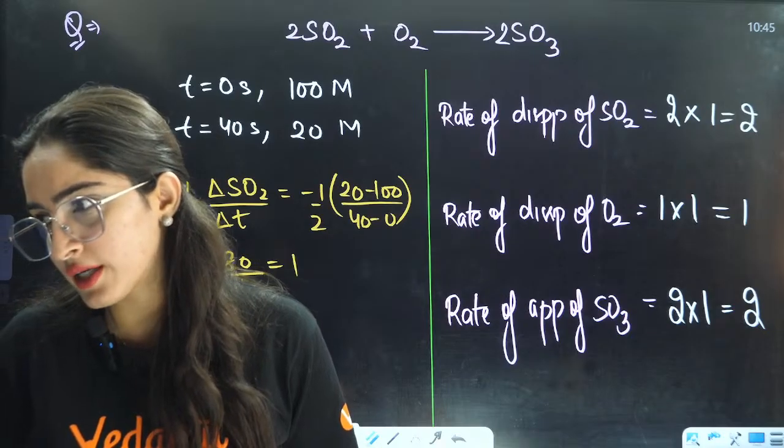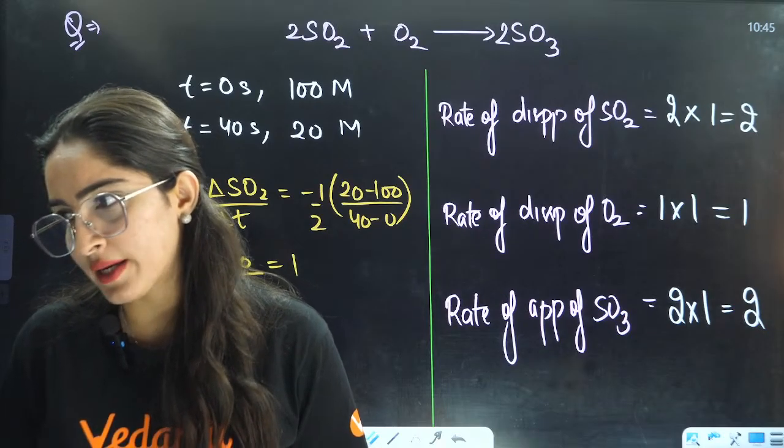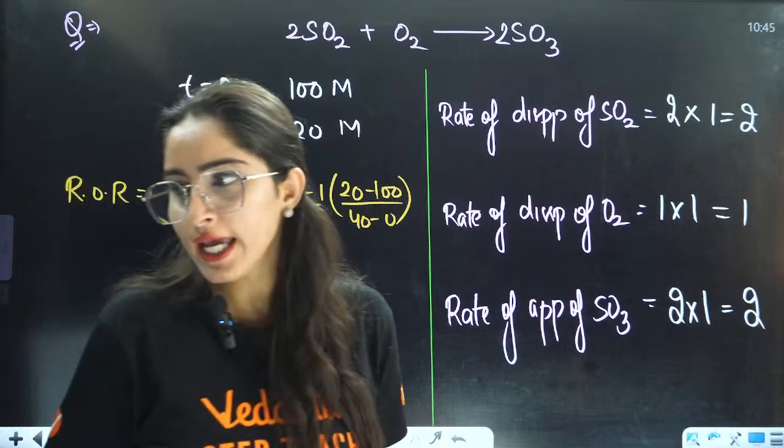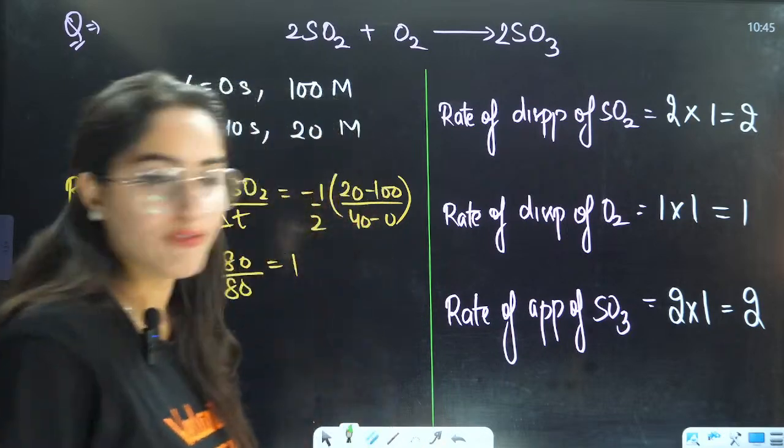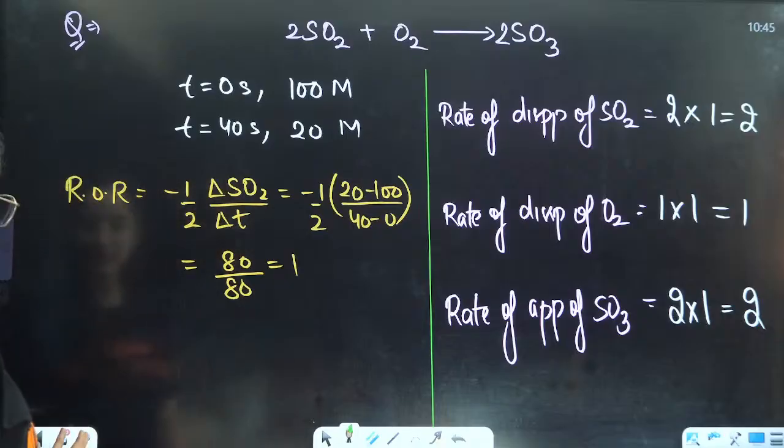Rate of disappearance of O2 is 1, appearance of SO3 is 2. Okay? Yes? Okay, perfect. Now, let us see other things.